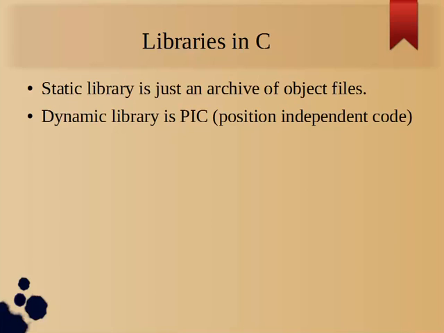A static library is just an archive of object files, and you can use AR command to create archives from say 5 or 10 or 20 object files, however you may want, and store it as a .a file. On the other hand, a dynamic library is PIC code, that is position independent code.